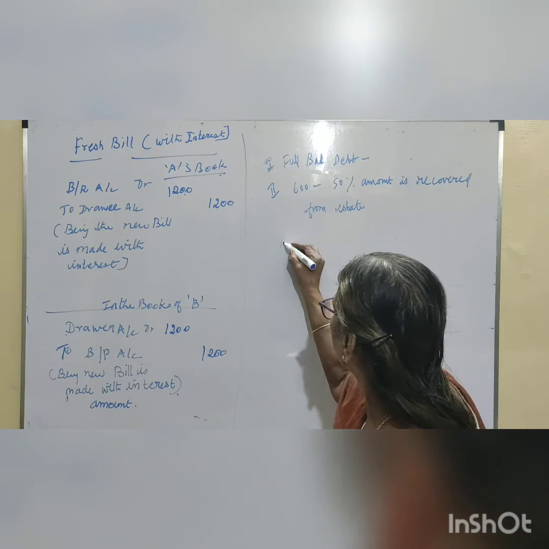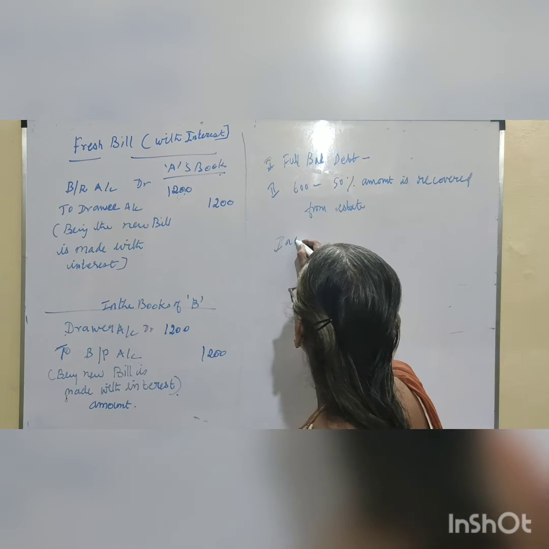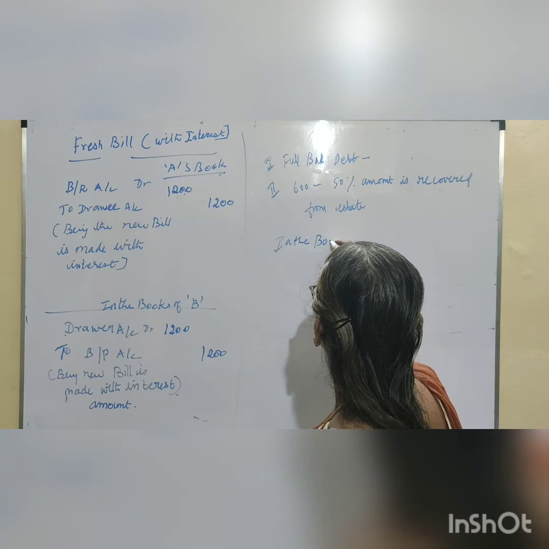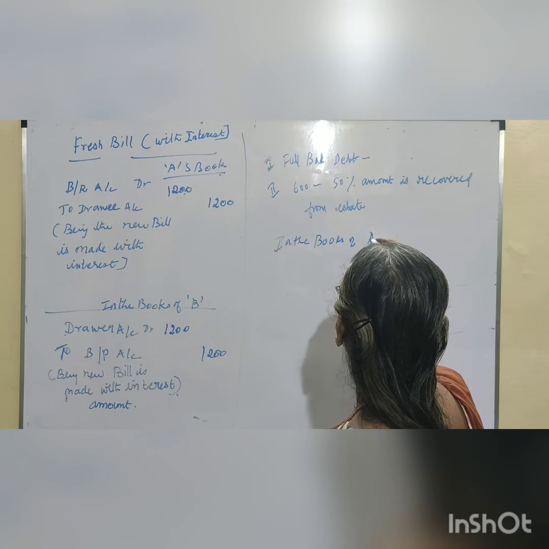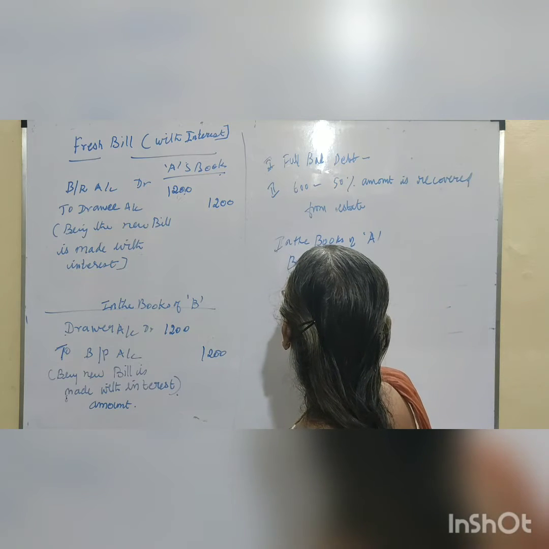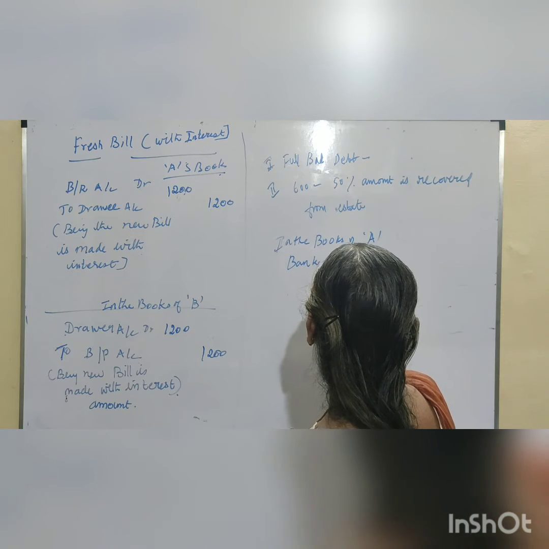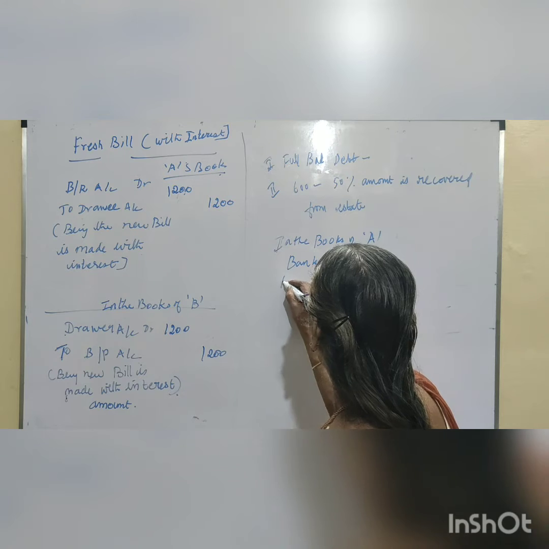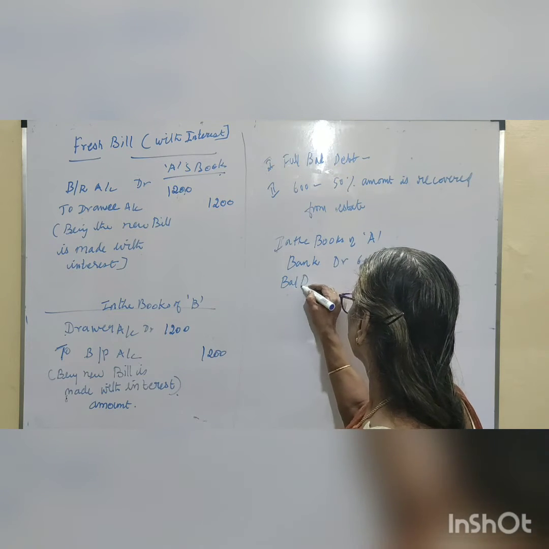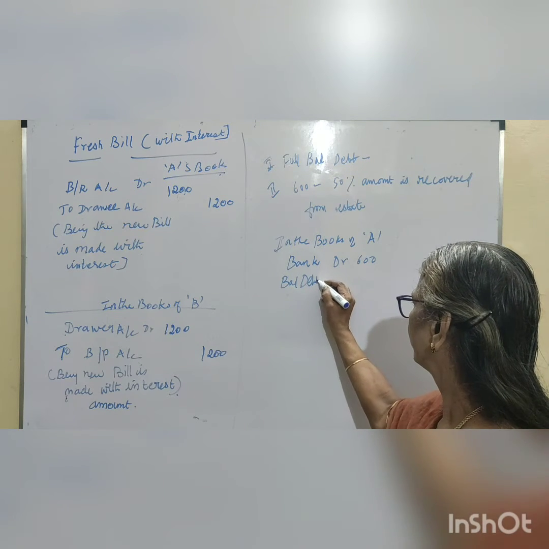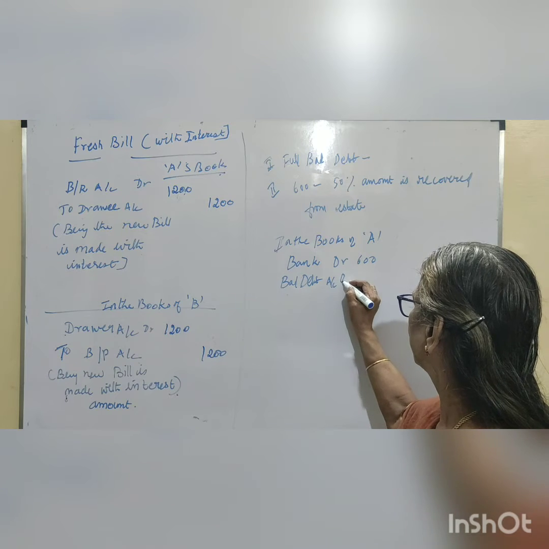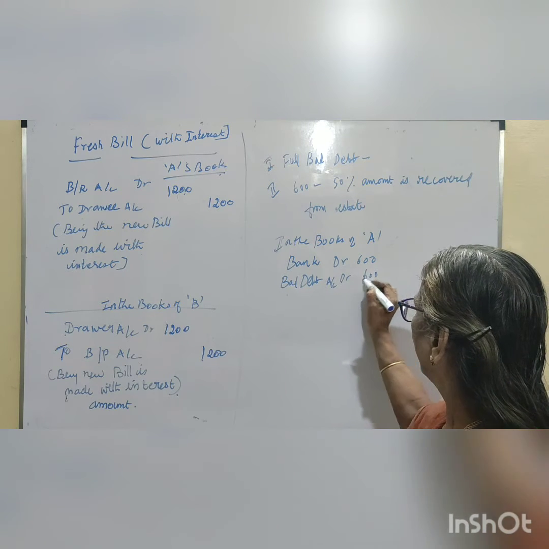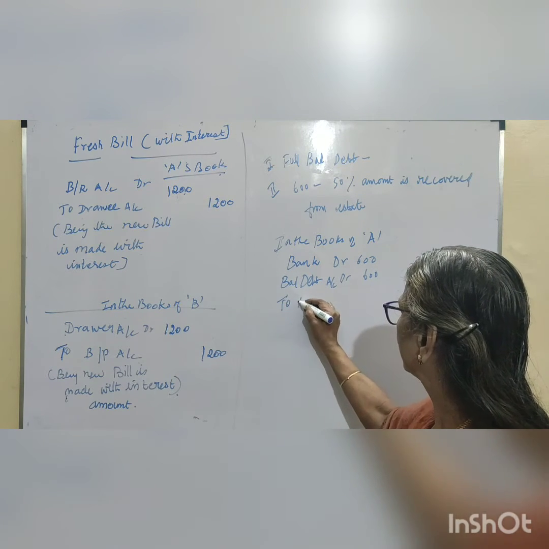So now let us see the books of A: bank account debited with 600 and bad debt account is debited with 600, and who has to pay?